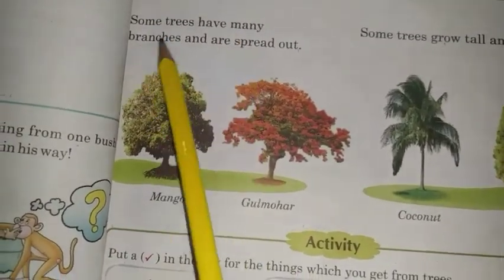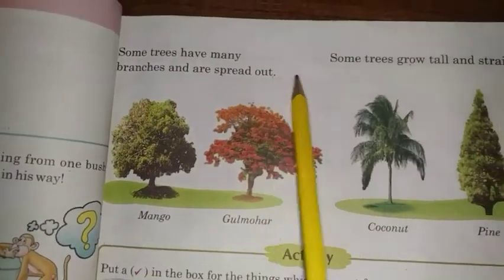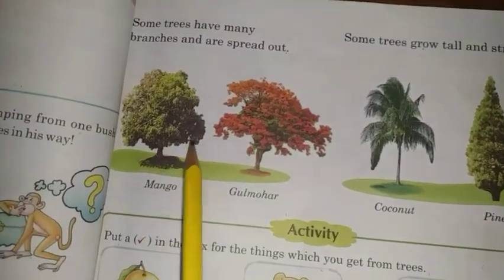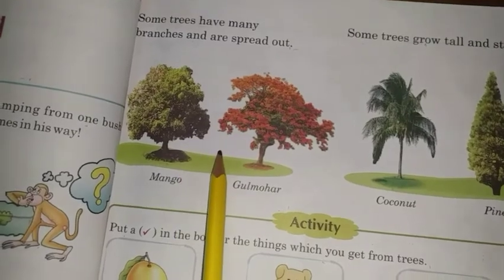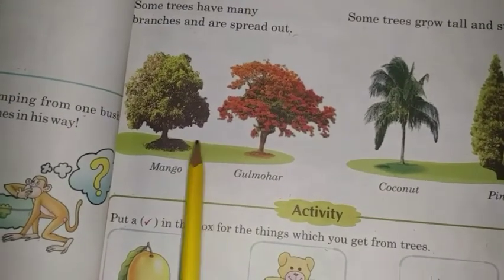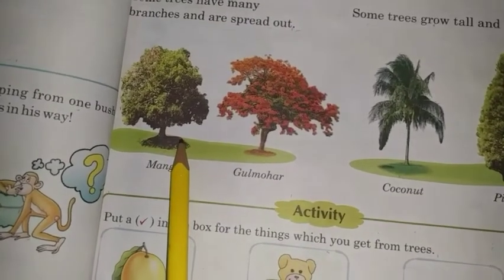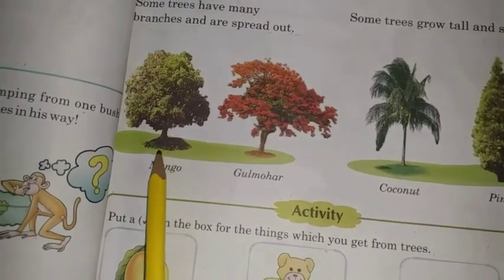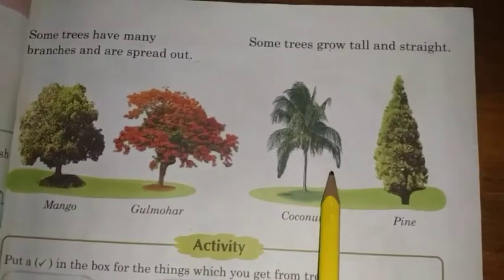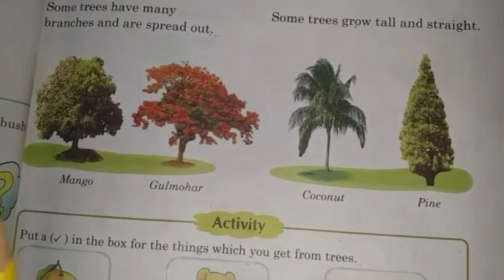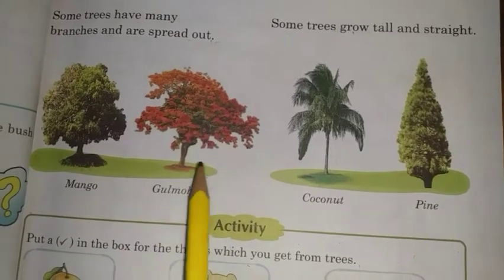Some trees have many branches and are spread out. Some trees grow tall and straight. You can see in this picture, some plants have many branches and spread out. Just like these plants, they have many branches and these trees are shaded trees. Some trees grow tall and straight. The age and size of each plant is different from other.